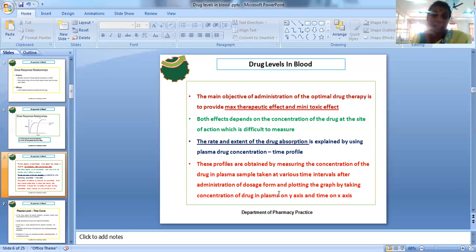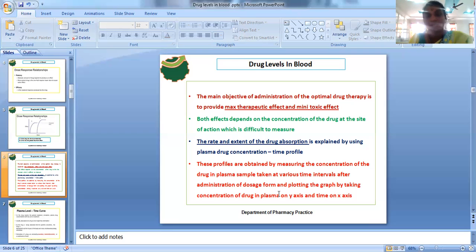Whatever the parameters, the concentration depends upon the amount of the drug in the body, which is highly impossible to measure directly. Instead of taking the amount of the drug present in the body, you can consider another parameter, which is the concentration of the drug in the body. How can you take the concentration instead of the amount? A direct relationship exists between the amount of the drug in the body and the concentration of the drug in the body.